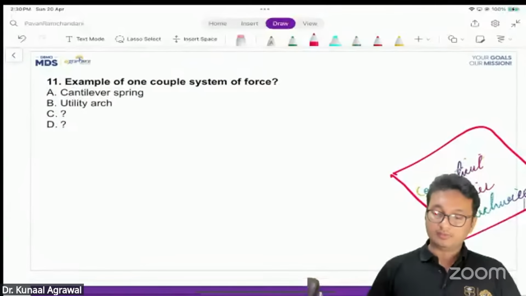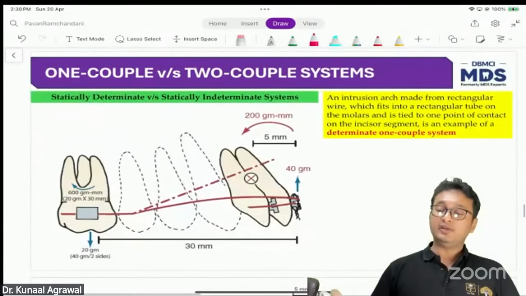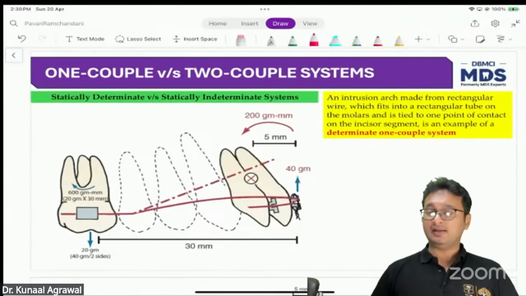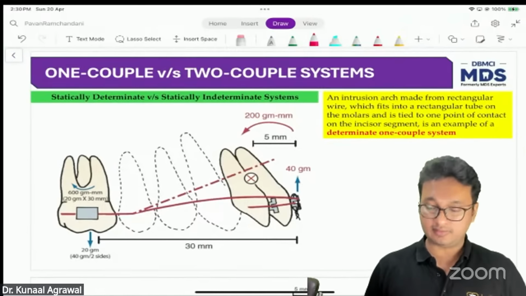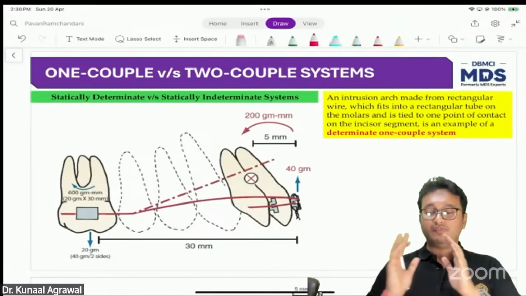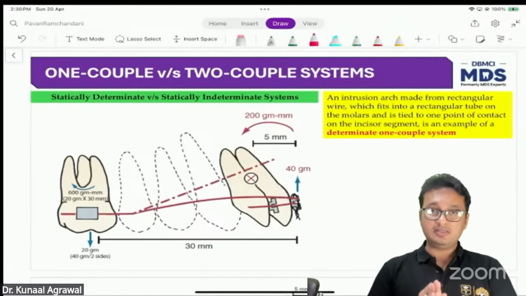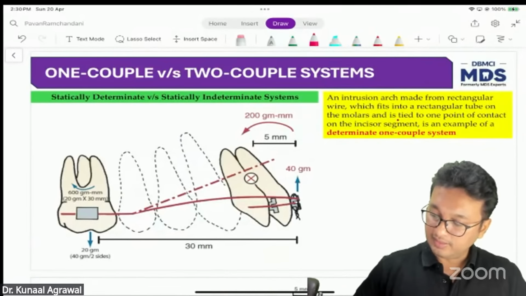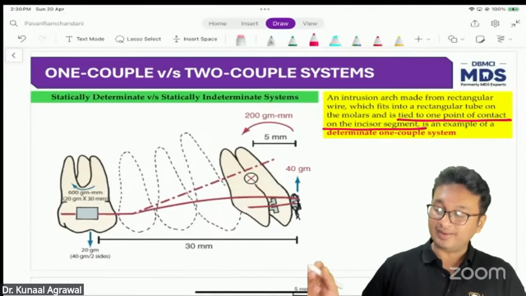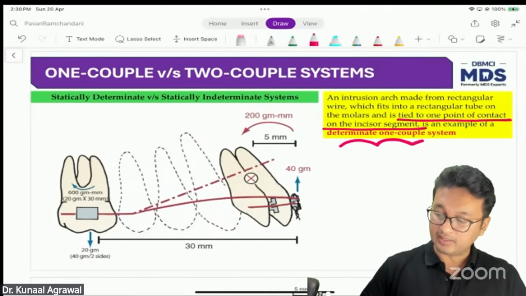So one couple force system you already know. It is also called statically determinate system, and two couple system is known as statically indeterminate system. You know that already. Whenever an intrusion arch is made having a single point contact between the arch wire and the incisor segment, that makes it a determinate one couple system.